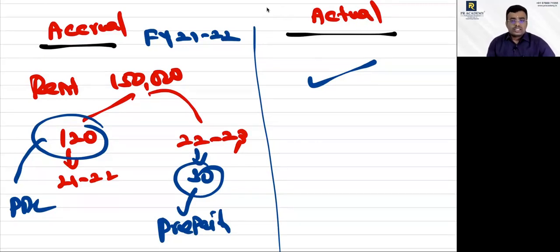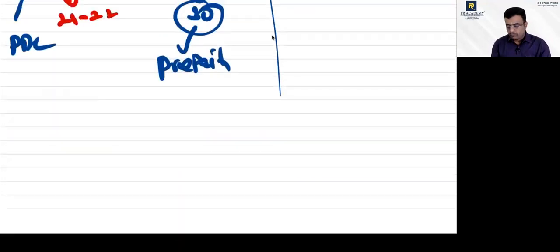Now, when it comes to financial statement, we will record only based on accrual concept. Only revenue items will get updated in the financial statement, the profit and loss account. Capital items will go to the balance sheet. When you come to cash flow statement, there is no such concept of revenue or capital, this year or last year or next year. Any cash comes in or cash goes out, we have to record. Clear? Yes, sir.